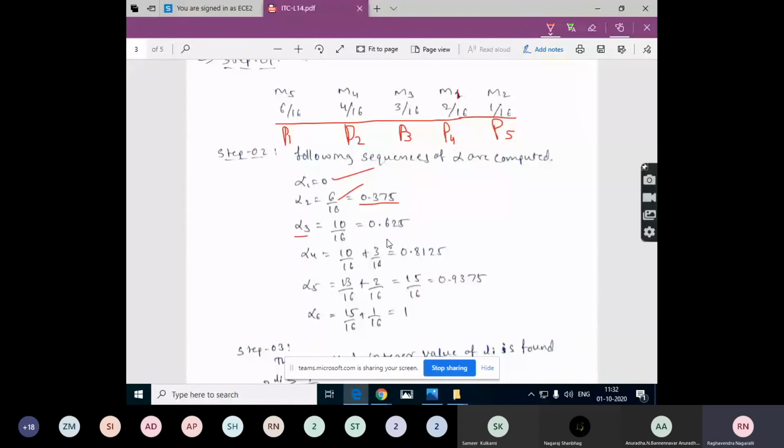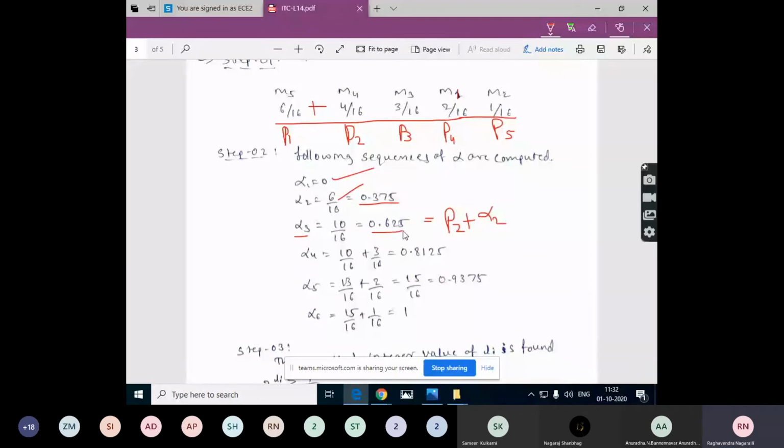Next, alpha 3. Alpha 3 is what? P2 plus alpha 2. So we have alpha 2 as 6 by 16 plus P2, 4 by 16. 6 by 16 plus 4 by 16, you will get 10 by 16.